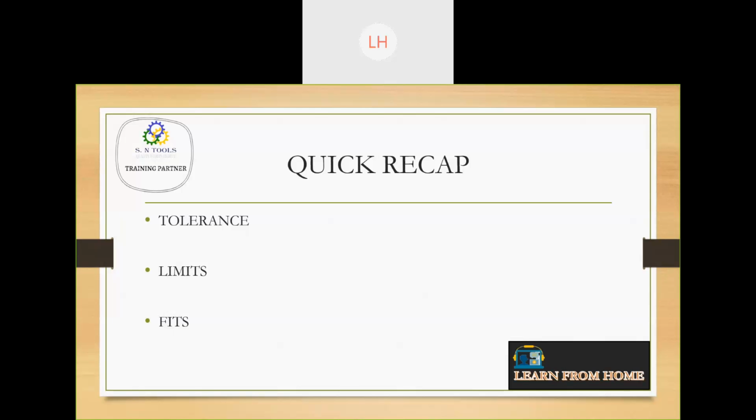That is a clearance fit. Then the interference fit is a ring on your index finger, which is very tight. Once it is fixed, you will not be able to remove it easily. And then the transition fit is the pen and cap example. It is a combination of interference and clearance fit.